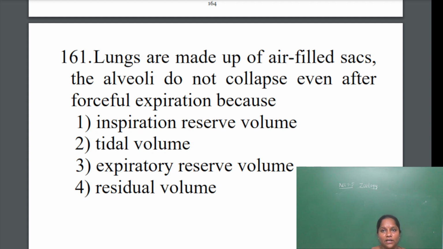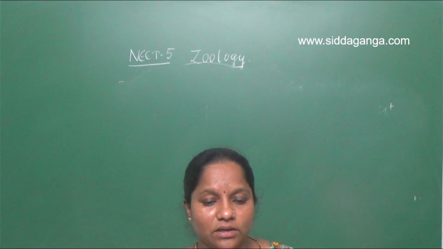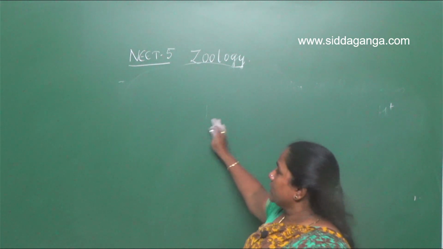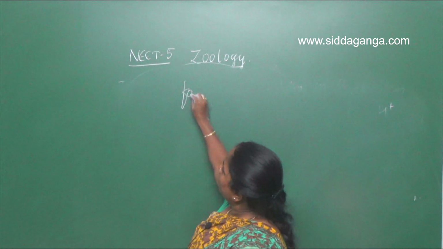When we take in air forcefully, that is called inspiratory reserve volume. Removing air forcefully is called expiratory reserve volume. So what is the condition if there is forceful expiration?